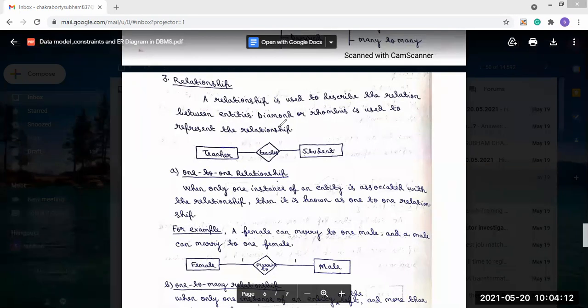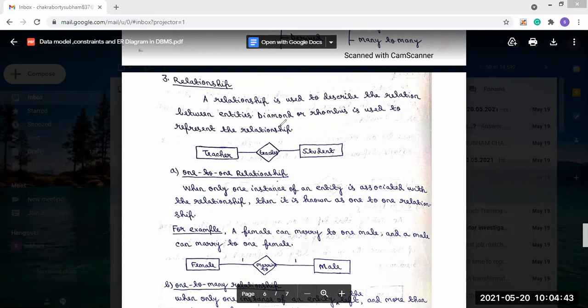Yes, sir. So basically, what you have to do is find the relationships between the entities. An ER diagram is basically how you think. Your ER diagram, your friend's ER diagram, and mine will not be the same, because everyone thinks differently.